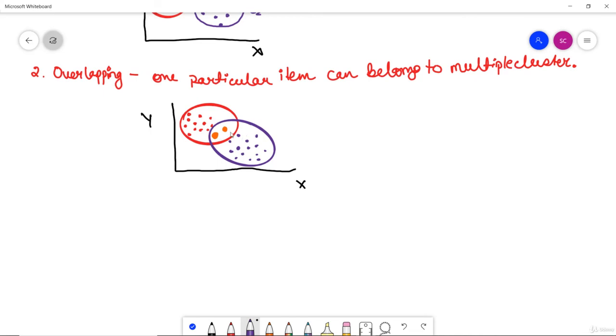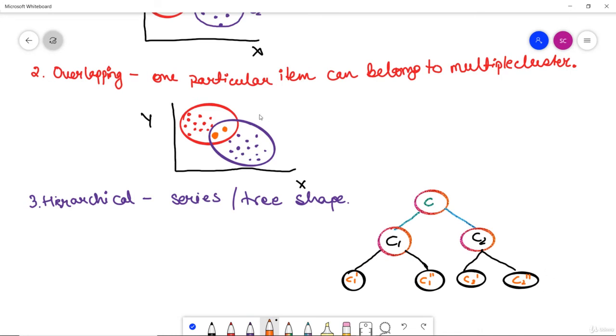Next and the last type of clustering is hierarchical clustering. What happens in hierarchical clustering is that the cluster is formed in a series rather than in one step. So the cluster formed here is actually a series, and it is kind of a tree shape. Now let us look at an example of hierarchical. Here you can see in this diagram there is a cluster C, and then it is divided into two other clusters, C1 and C2, and that is further divided into the clusters C1 dash, C1 double dash, and C2 dash, C2 double dash.